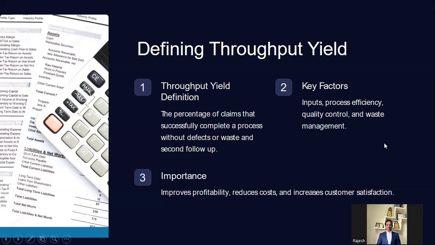And the key factors involved here are your process efficiency, how you are giving your input, right? Being a very effective team leader or manager, you are very strong in what input you are giving, what workload you are giving to your team, how they are addressing it, how your quality is, and how you are avoiding waste. These are the key metrics where you can improve your throughput yield. So mainly we'll talk about the value added services. What is the importance of it? If you are able to improve your throughput yield, obviously you are not going to touch the claim multiple times. You will get better profitability, cost will reduce, and customer satisfaction will increase. That's our major aim out of this throughput yield.